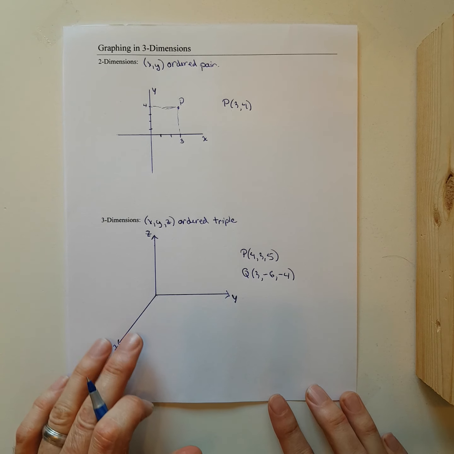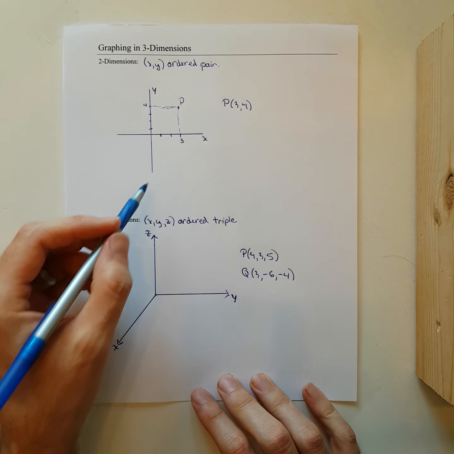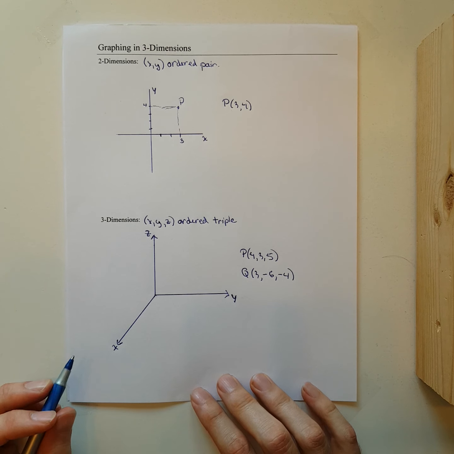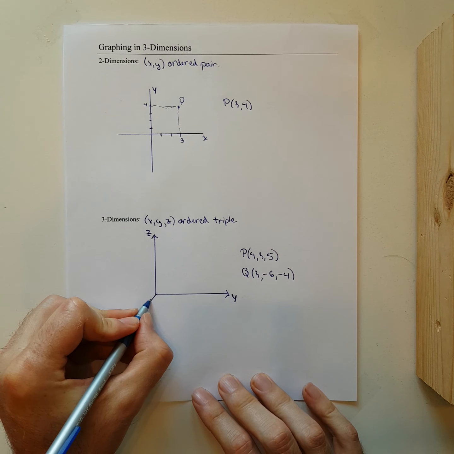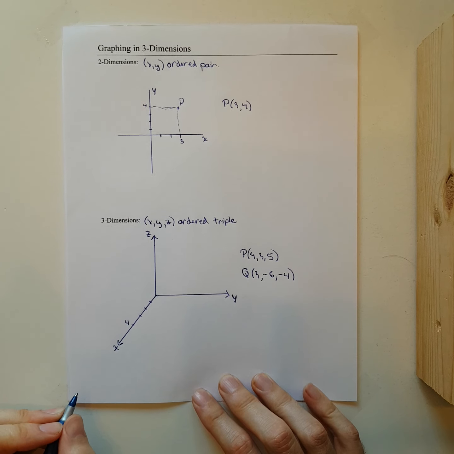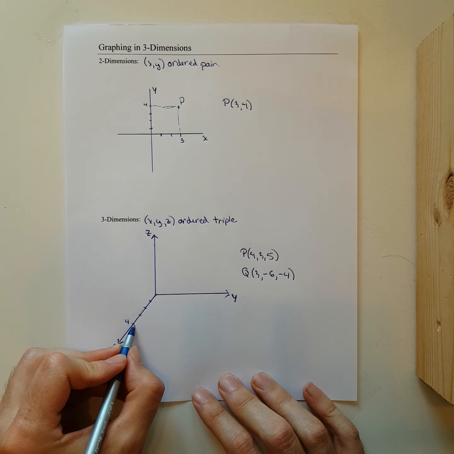As we now try to draw that point on this flat surface, we approach it something like this, but it's going to look a little bit different because we now have 3 directions that we need to try and move. So I want to come out of the page 4 spaces. So 1, 2, 3, 4. There's out 4 spaces. From there, I want to move to the right 3 spaces.